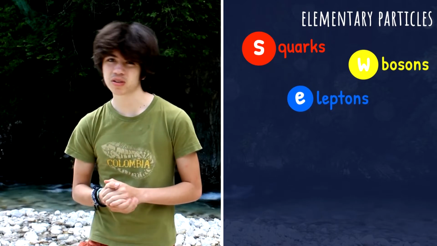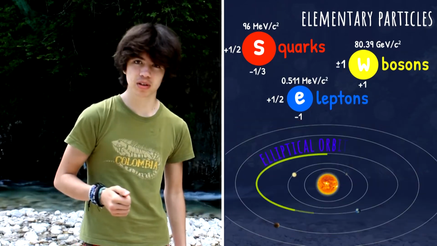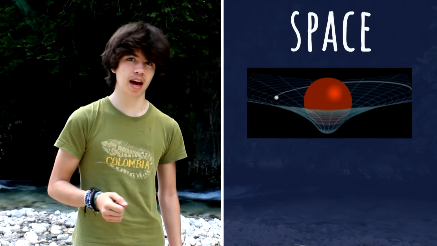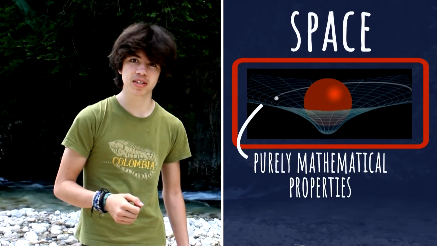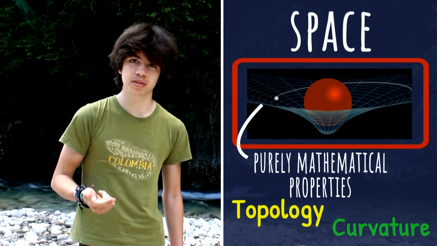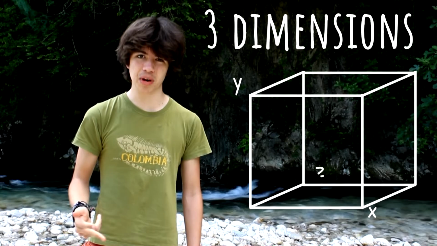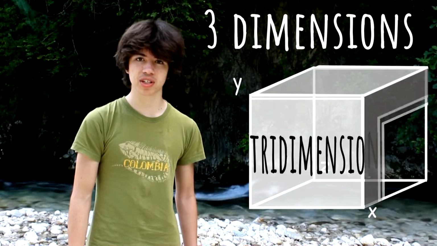So, we saw that everything is made of elementary particles, which have purely mathematical properties, and movement follows mathematical models. Now, the last example is space. Yes, the place where everything happens. Space, like elementary particles, has purely mathematical properties, like topology and curvature. But letting that slide, the mind-blowing thing is that space has 3 dimensions: 1, 2, and 3. Yes, that is the simple math of space, 3-dimensionality.